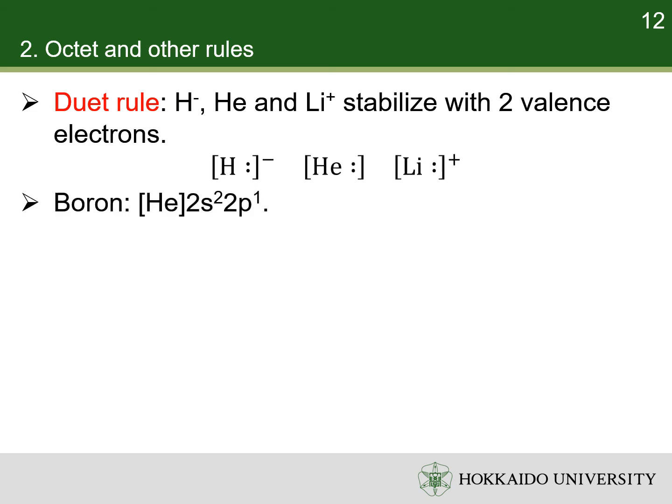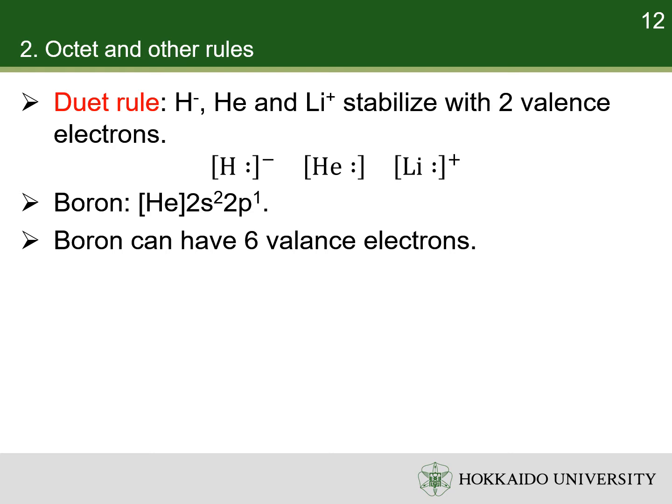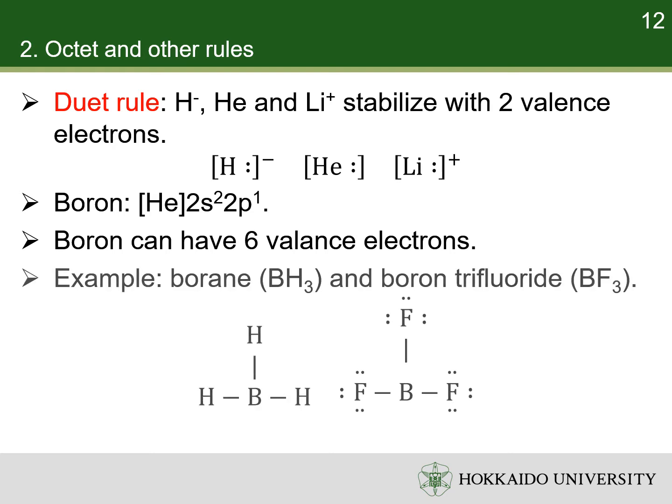Boron is a very special element. A boron atom has only 3 electrons in its valence shell. Its electronegativity does not allow it to lose all its valence electrons to comply with the duet rule. In a molecule with boron atoms, they have covalent bonds with other atoms. Each boron atom can have 6 valence electrons. Typical examples are borane and boron trifluoride. Such compounds are relatively stable. They do not decompose by themselves, but they are active in reaction with other substances.